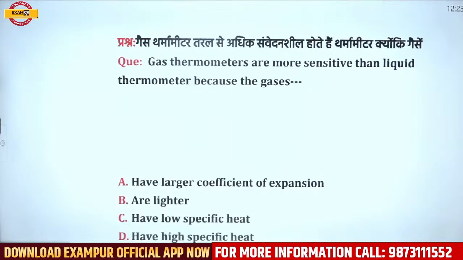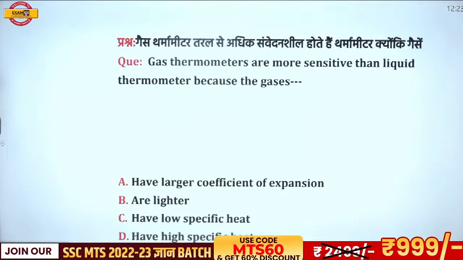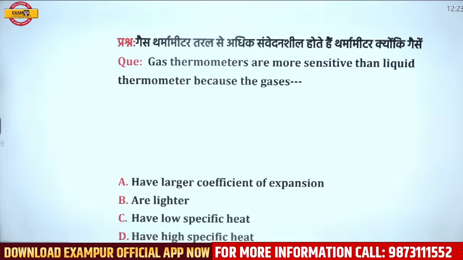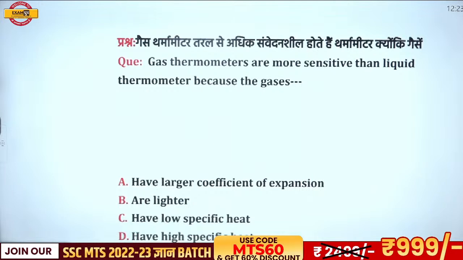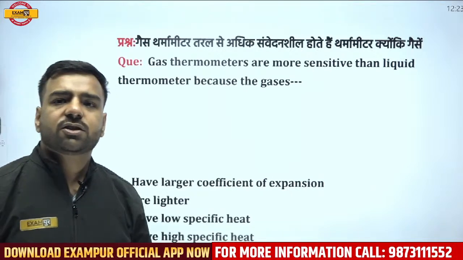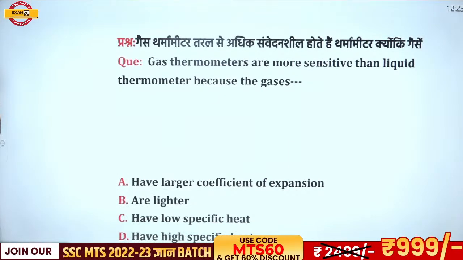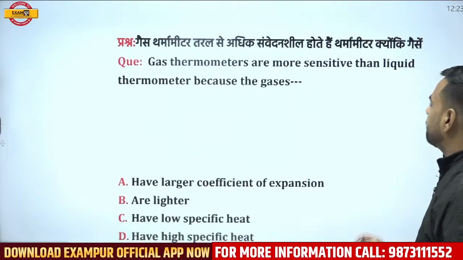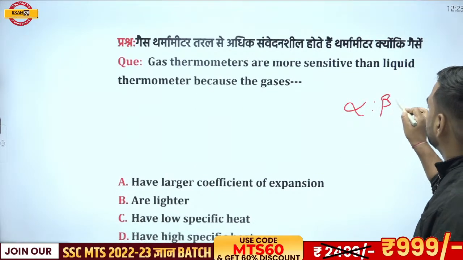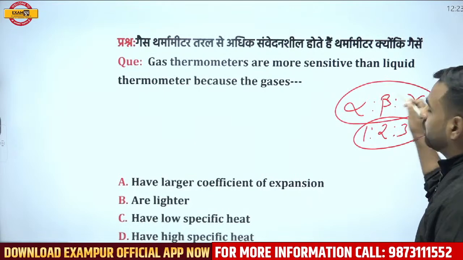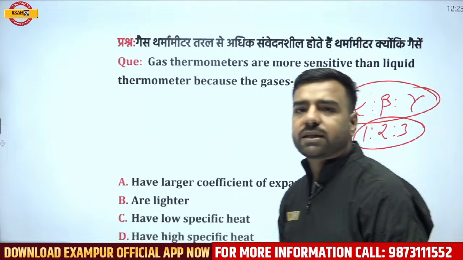Gas thermometers are more sensitive than liquid thermometers. Why? What do you think? There must be some reason behind it. So what is that reason? Akhilesh is going with A. But since gas has a larger coefficient of expansion, everyone else, remember that part. If I talk about the ratio alpha, beta, gamma, it's 1:2:3. Remember? So Saurav, still waiting for your answer.